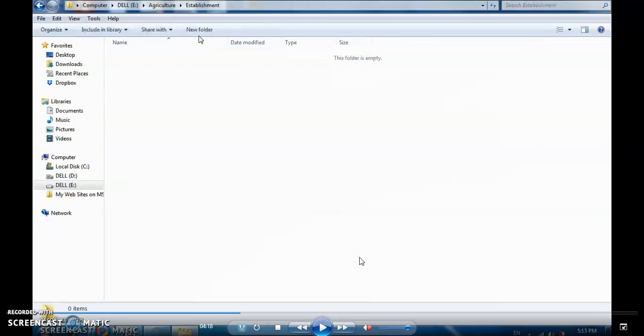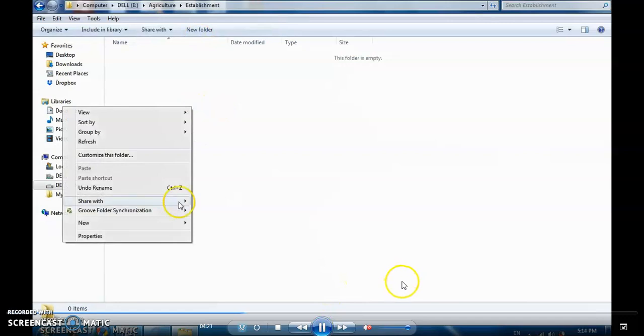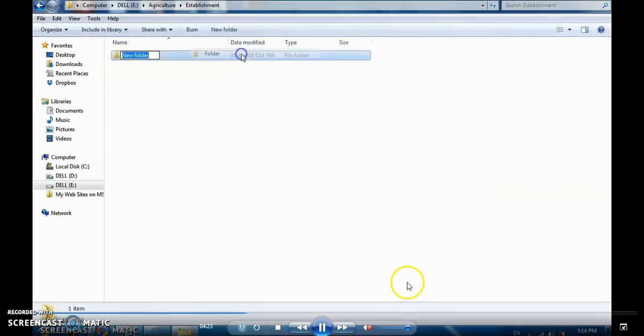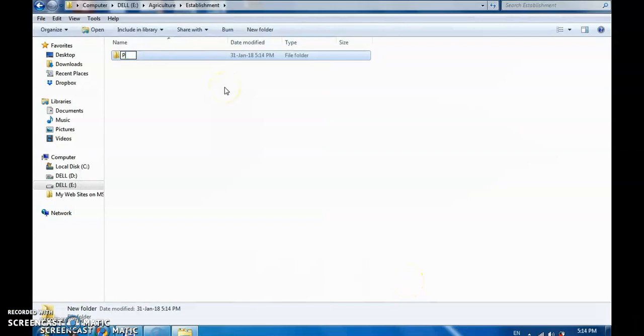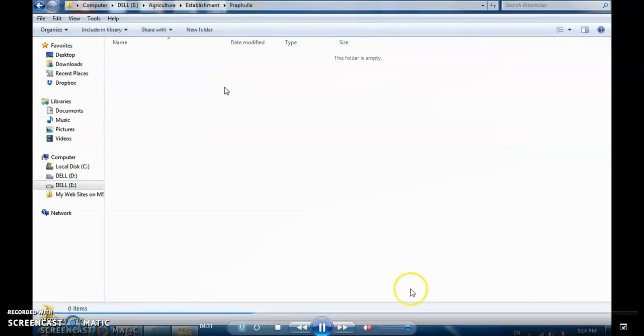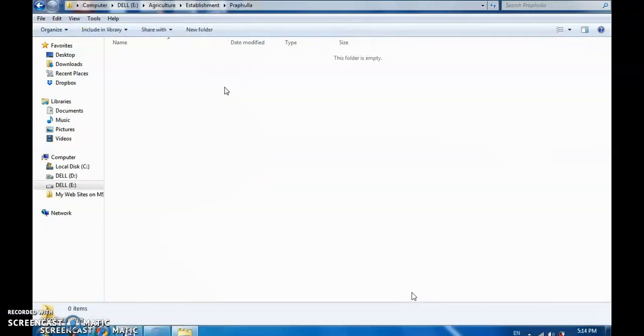As an assumption, I am the dealing clerk of the establishment section. So I will create one more folder here with my name, Praful, and it could be the name of whoever is the owner of this section. Now inside that I will create one more folder for the file name.